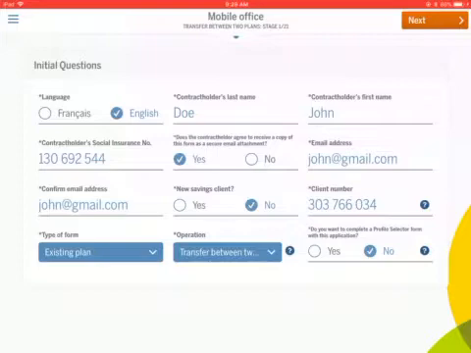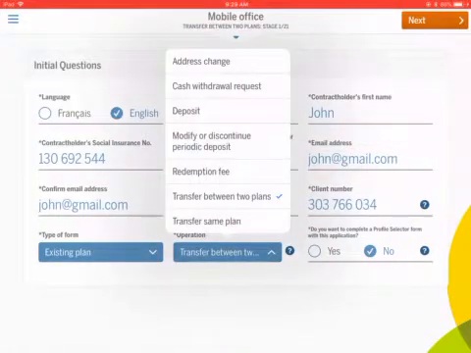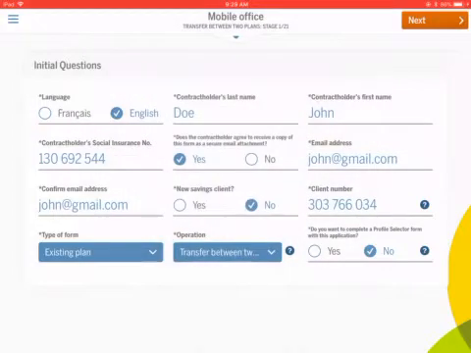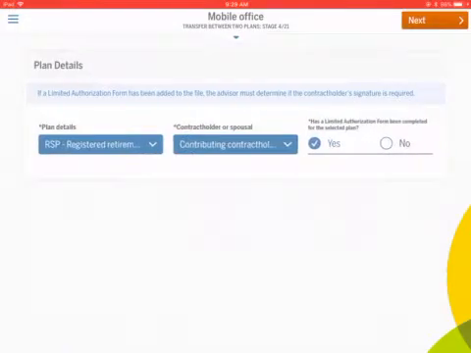So all the usual questions are there: language, last name, first name, SIN number. Again, if you want the client to receive an email, you could say yes and put the email address. It's not going to be a new savings client, because in this case we're transferring from an existing plan, right? The plan would be a TFSA. The client number, again, it's an existing plan and it's a transfer between two plans. We're not going to complete the profile selector, and we hit next.